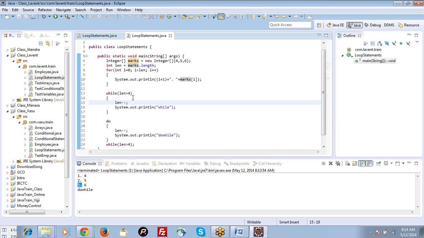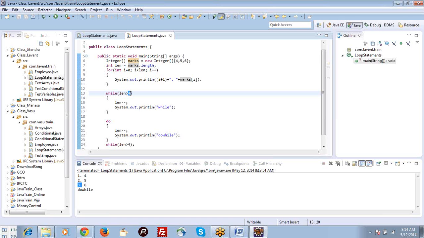So I have a list. If the list length is greater than 3, then only I want to run my code.